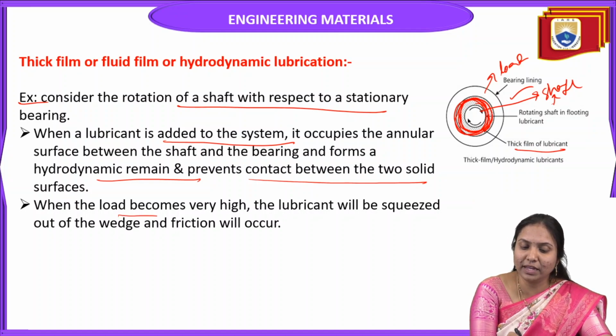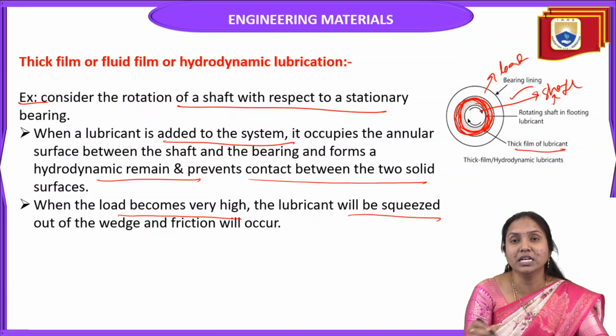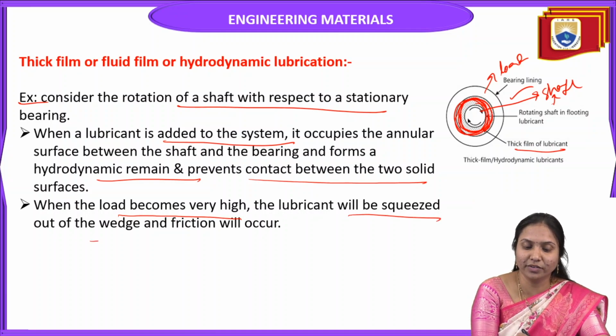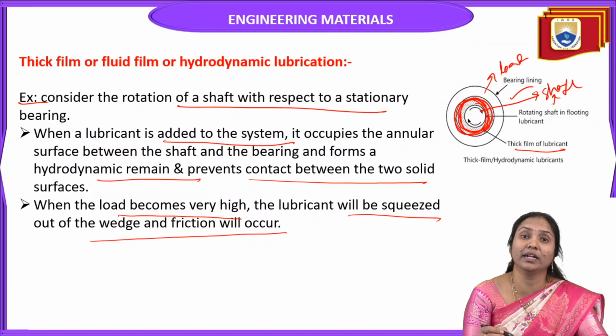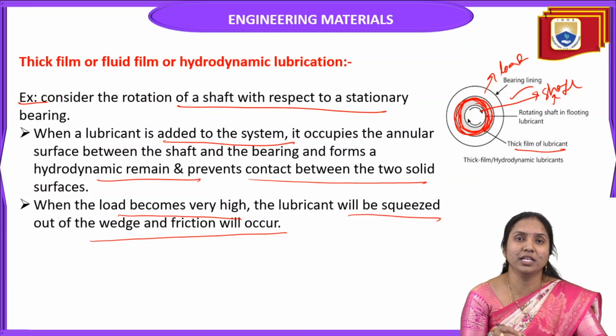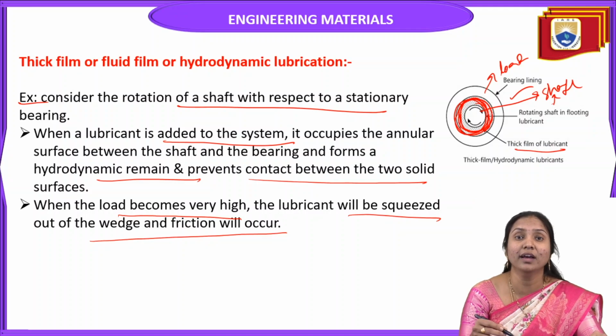If in case the load becomes very high, the lubricant will be squeezed out of the wedge and friction will occur. So what is the condition in which this lubricant is always applied? Under low load and high speed. If the load is high, the lubricant easily undergoes decomposition, so the friction rate increases. That's why we always apply it under low load and high speed.